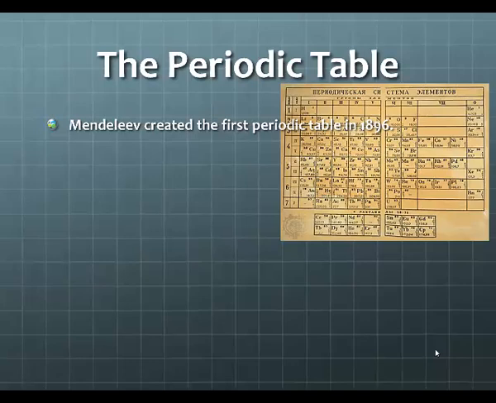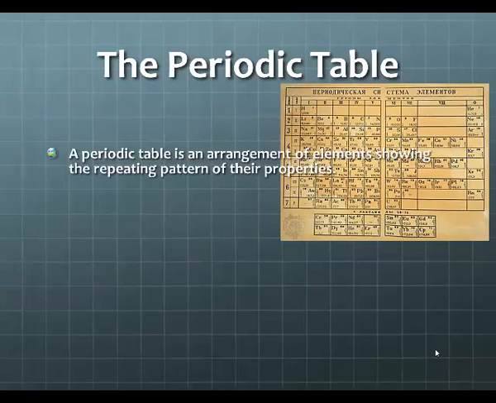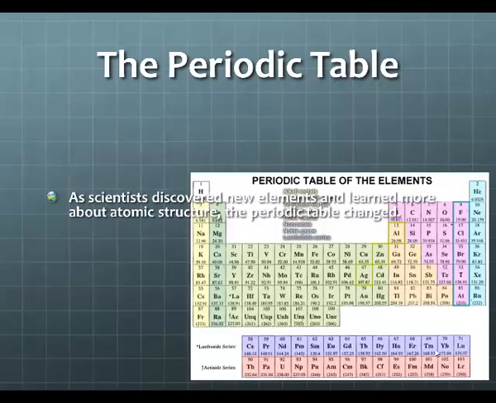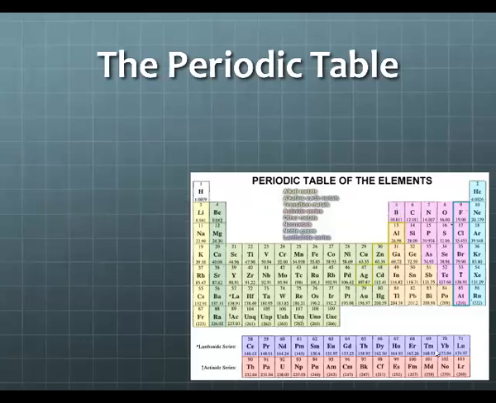Mendeleev created the very first one. The periodic table is an arrangement of elements showing the repeating pattern of their properties. As scientists have discovered new elements and learned more about atomic structure, the periodic table has slowly developed and changed into what it is today.